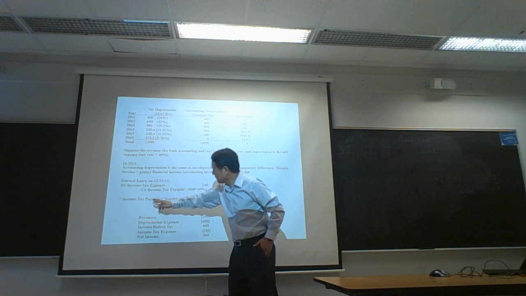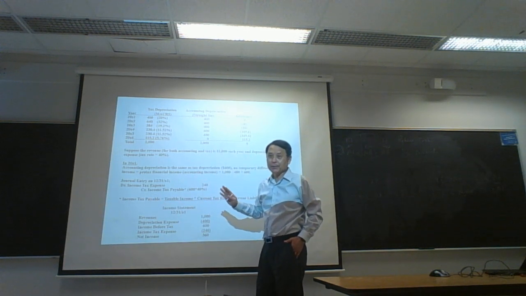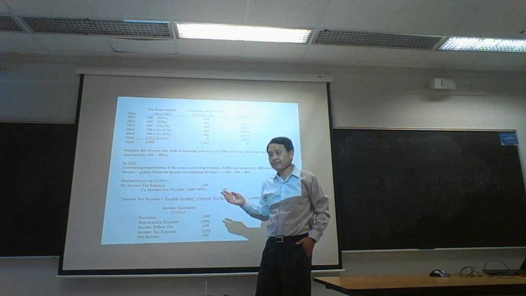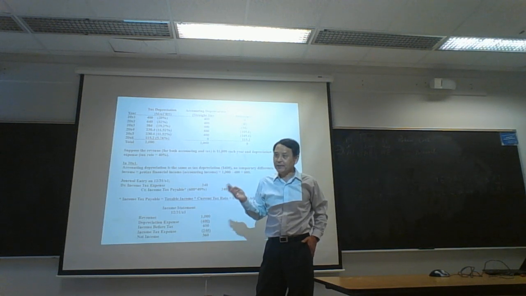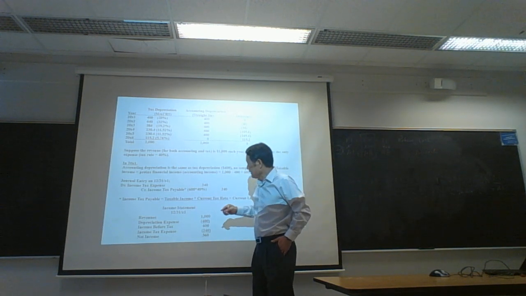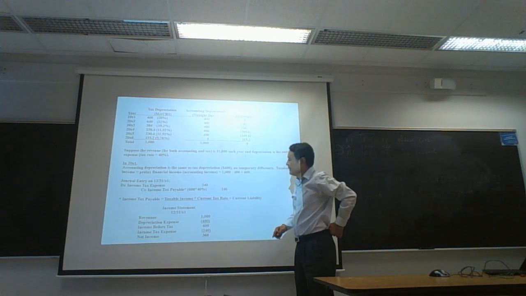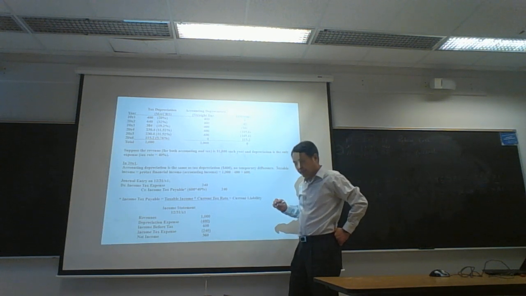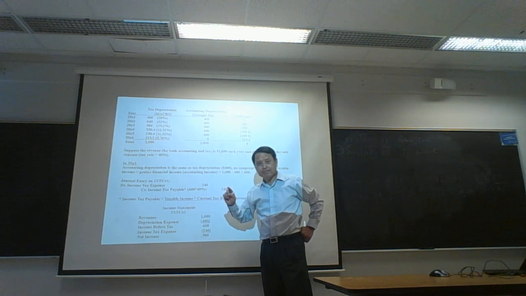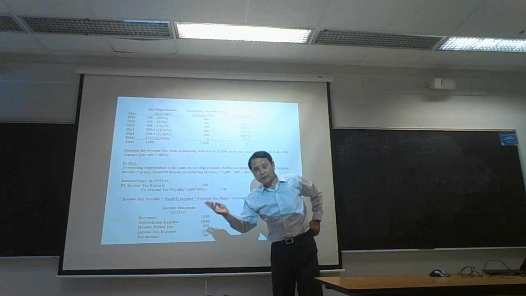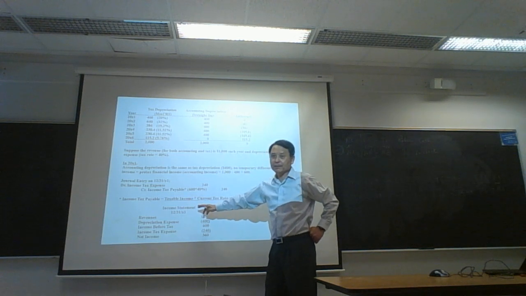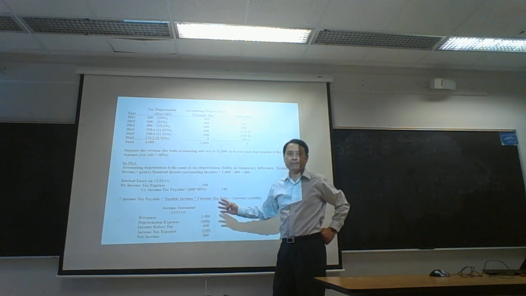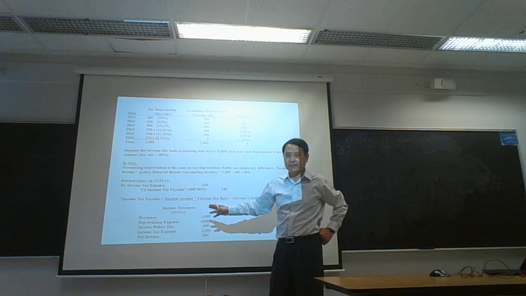Taxable income determines tax payment, tax liability. So the amount of income tax payable is always like this: taxable income times current tax rate. Always like this.